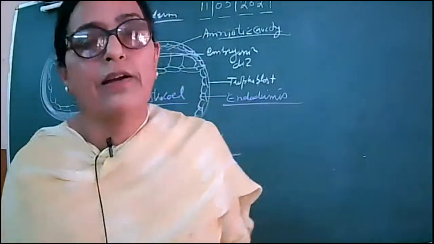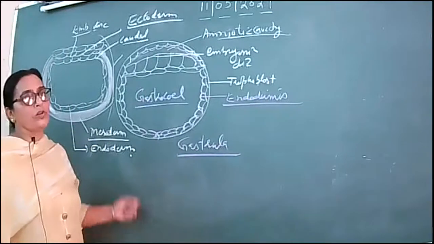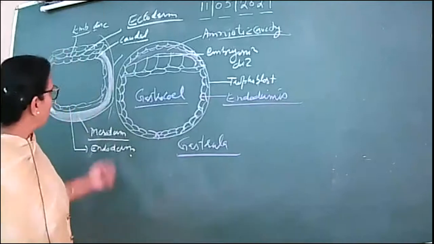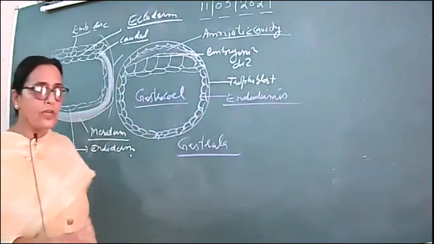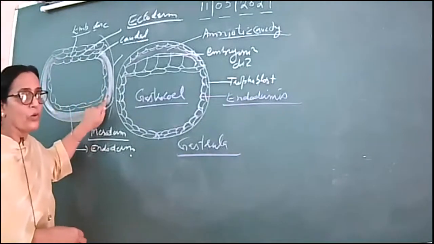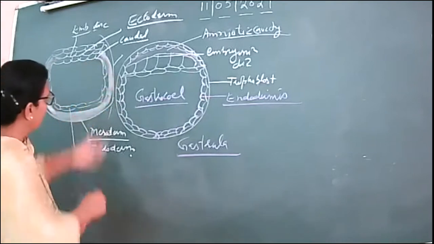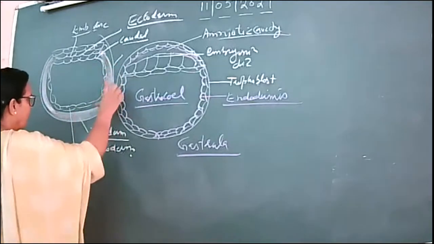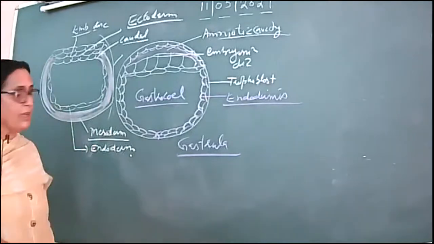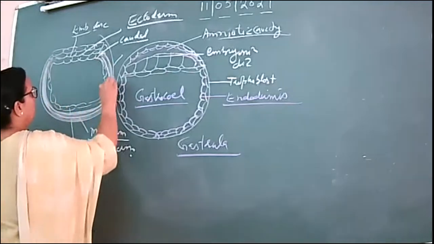Anyway, I've already told you the fate of the ectoderm, mesoderm, and endoderm, and what happens later is not beyond your scope. You know that we have a coelomate organism, the human being. The coelom will develop between the mesoderm. A cavity will develop over here. What will that cavity be known as? That cavity will be known as the coelom. Clear? So if a cavity develops over here later on, that will be the coelom, right?